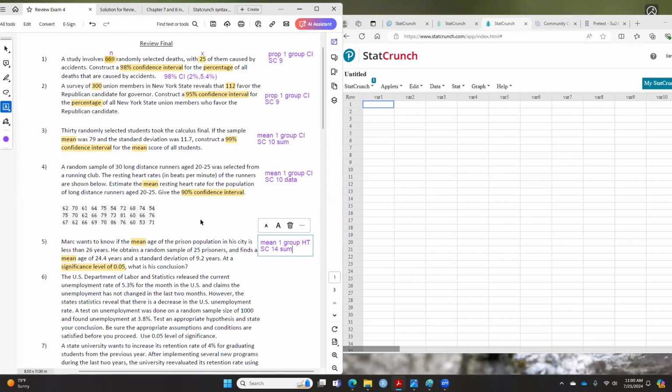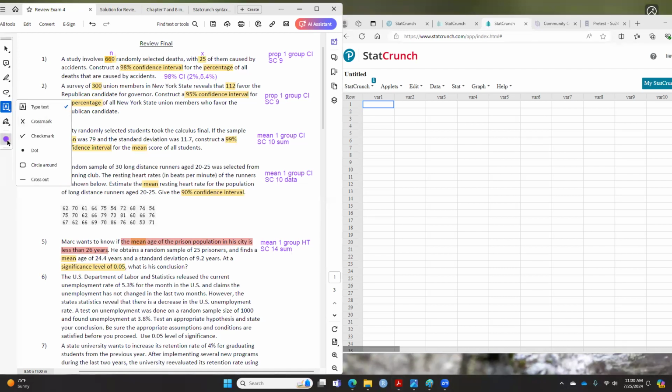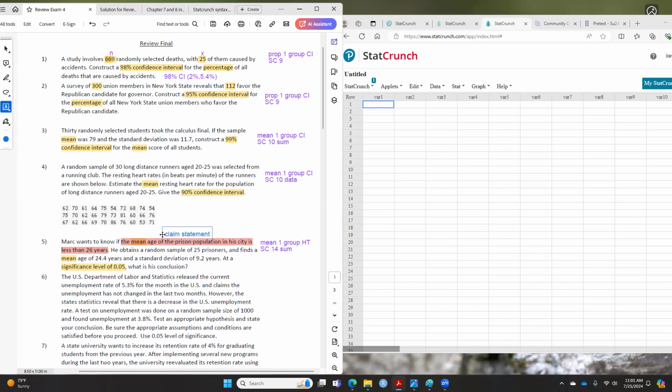Then another student will ask, David, where is the claim statement? This will be the claim statement: the mean age of prison city is less than 26 years. How do I know this is the claim statement? The reason I highlight it in red here is because of the words less than.